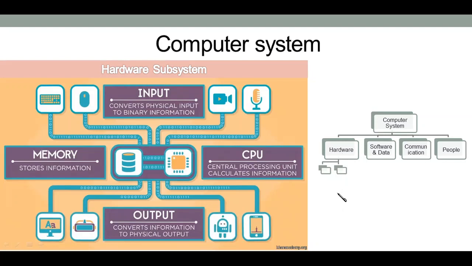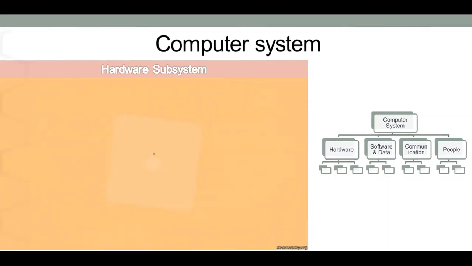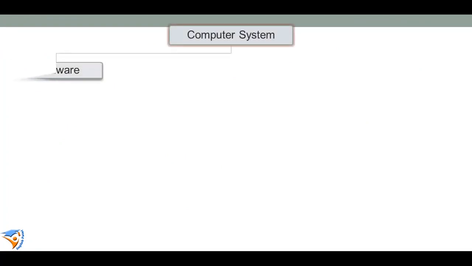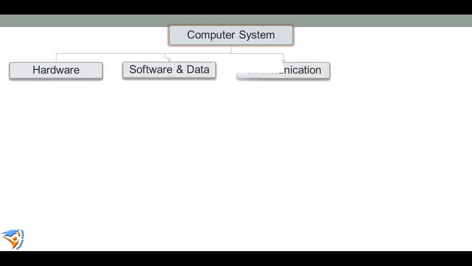Like here, hardware is divided into different subsystems, software is divided into different subsystems, communication is also divided into different subsystems, and people too, and this division will be continued until a subsystem performs an action. Here, the computer system is divided into hardware, software and data, communication, and people.